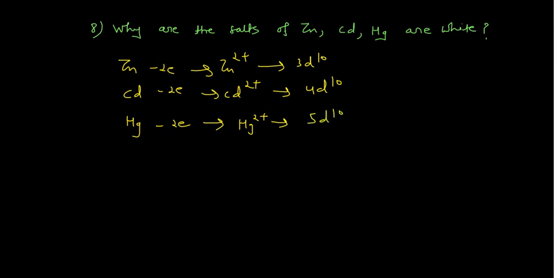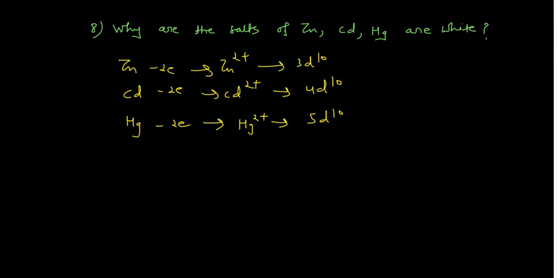So all these d orbitals are filled, and you know the color of transition metals is generally due to dd transitions. However, other reasons are also there, which I have discussed in detail in my coordination chemistry series. But right now I am discussing the basic things, so you can simply remember this point: the color of transition metal compounds is due to dd transition, and for dd transition to occur there should be unpaired electrons in the d orbitals.